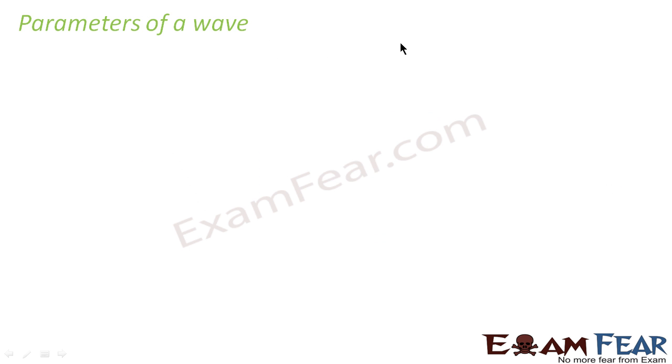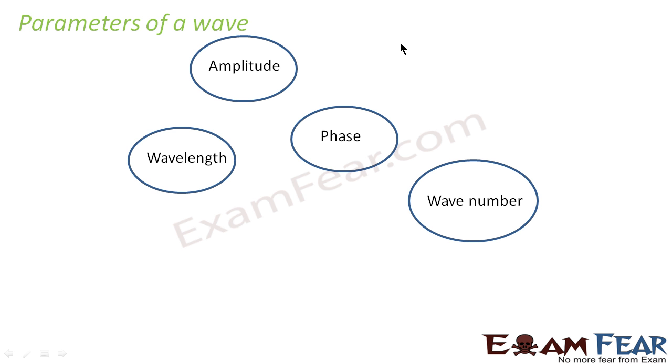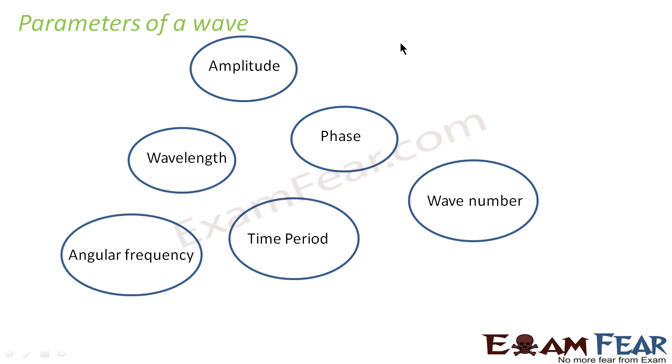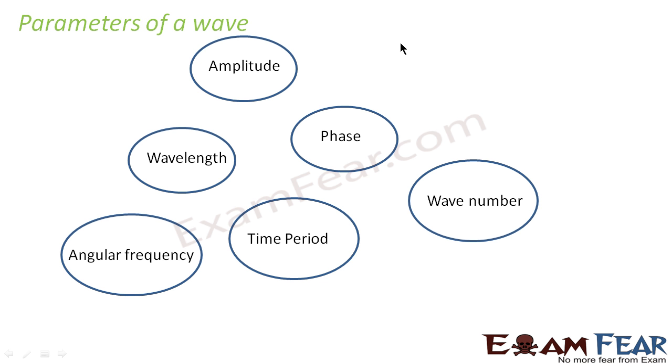When I talk of a wave, there are many terms related to it like amplitude, phase of a wave, wave number, wavelength, time period, angular frequency, so many of them, right? So now it is time that we know each of them. What do I mean when I say amplitude of a wave or wavelength or time period or phase, wave number or angular frequency? So now our aim is to study each of them in detail one by one.